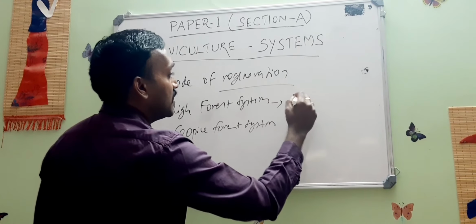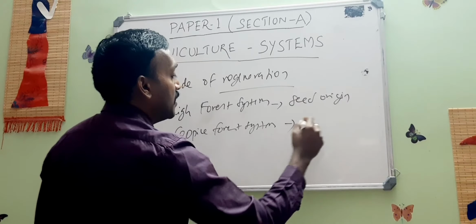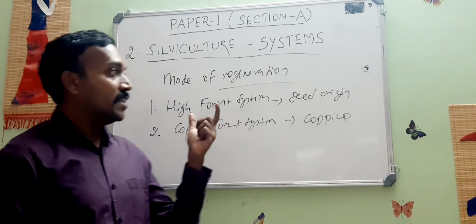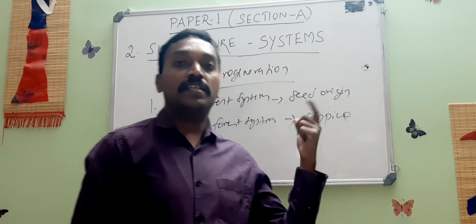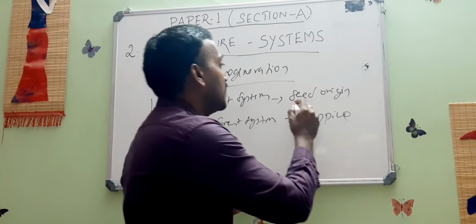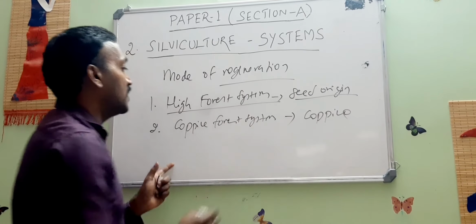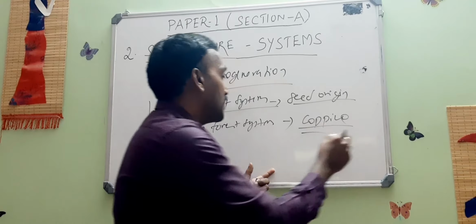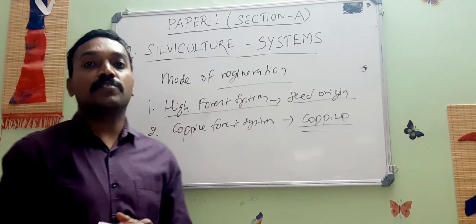So this is seed origin, and this is about the coppice. When a silviculture system's regeneration takes place through seed origin, it is known as high forest. When the regeneration takes place through coppice, it is known as coppice forest system.